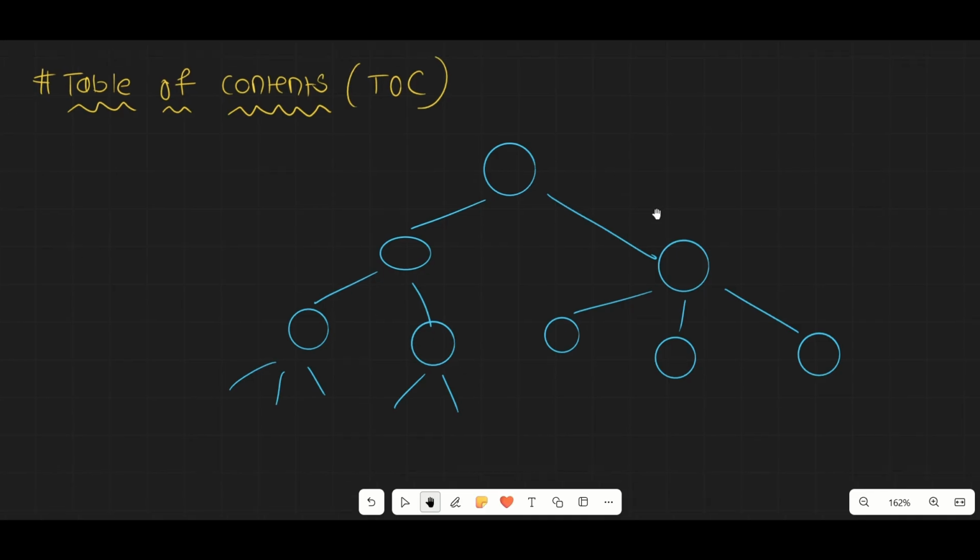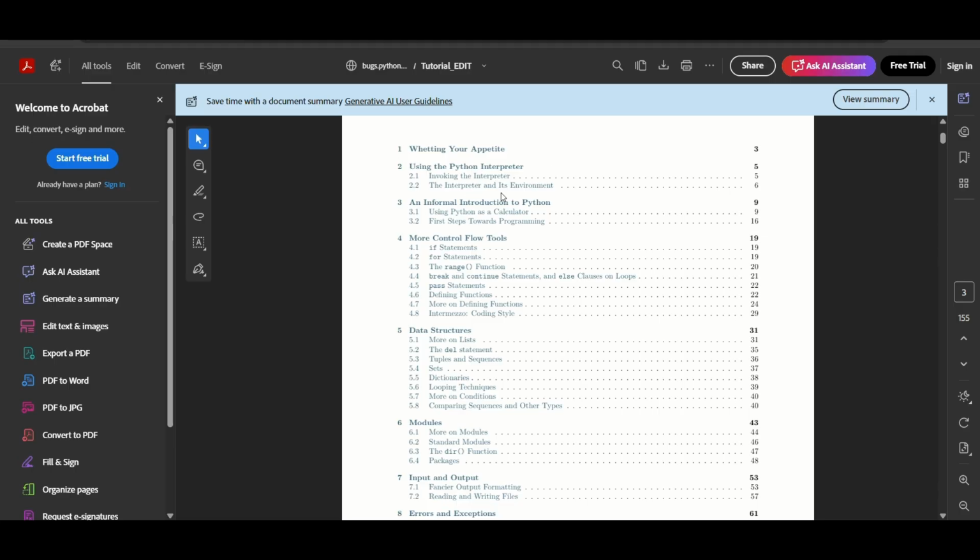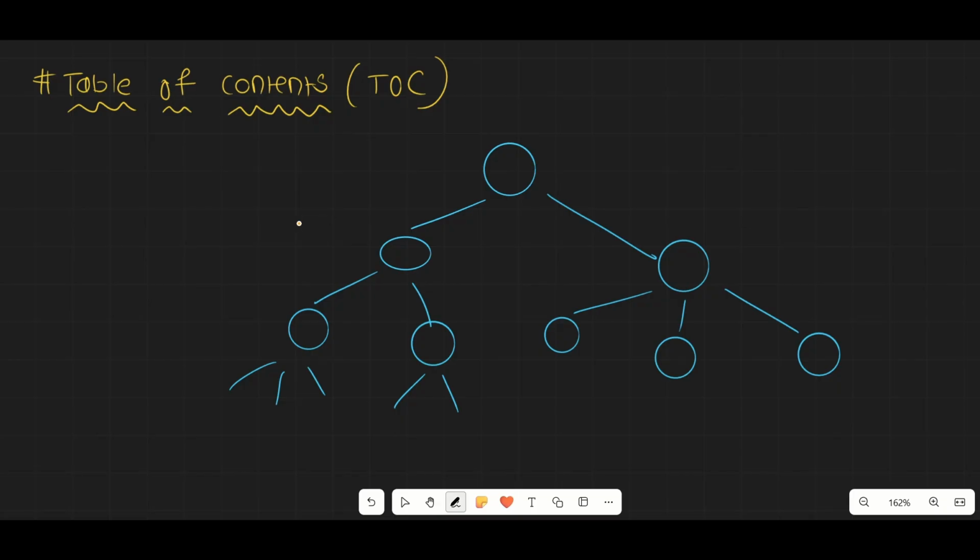Now finally, let's talk about the table of contents in more depth. In vectorless RAG, how is this table of content made and stored? In the PDF file that I showed you, we have a tabular structure in the text: the topic, then the subtopic, and then the page number associated with that subtopic. Vectorless RAG does this in the form of a tree, a JSON tree. I'll show that JSON tree to you, but let's first understand it with the help of this visualization. It is going to make some nodes.